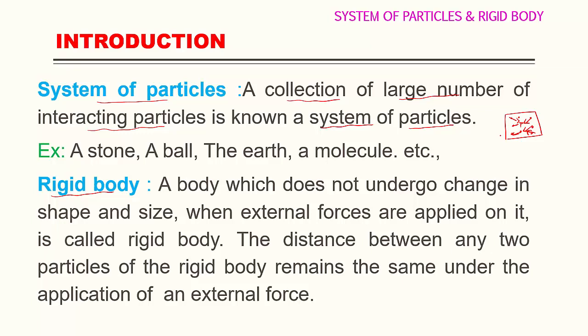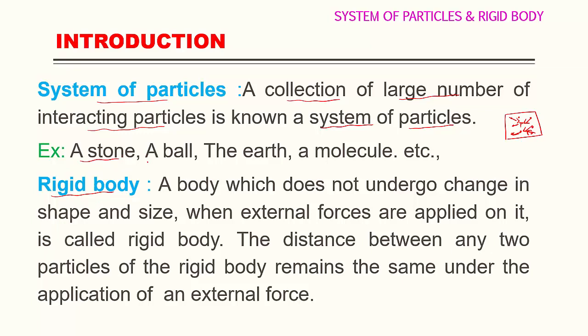What is a system of particles? A collection of a large number of interacting particles is known as a system of particles. For example, a stone. A stone is a rigid body, a solid substance which contains a large number of particles, and its size and shape do not change because it is a solid where the particles are interacting with each other. The particles exert forces on each other, but they are equal in magnitude and opposite in direction, so they cancel each other and its shape and size remain constant.